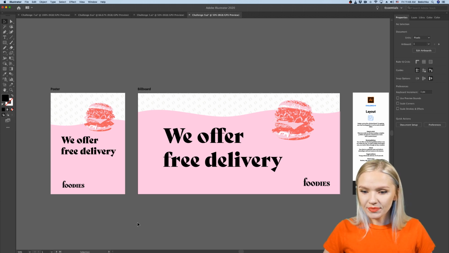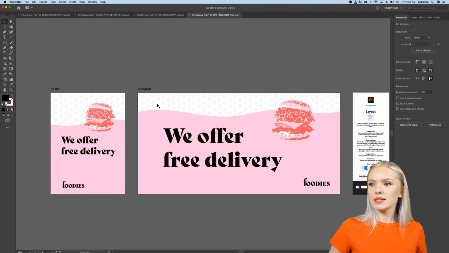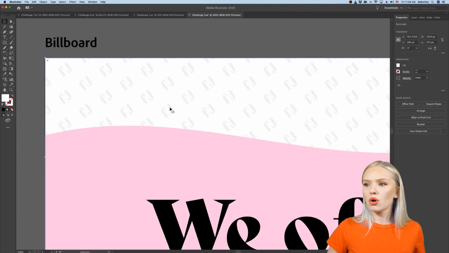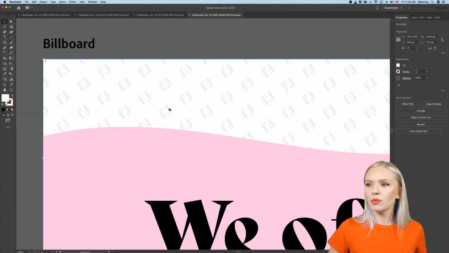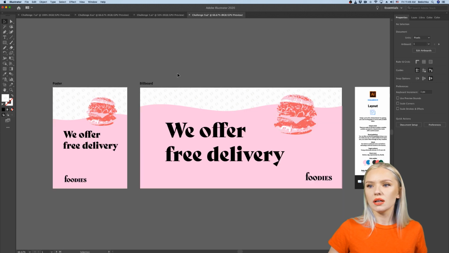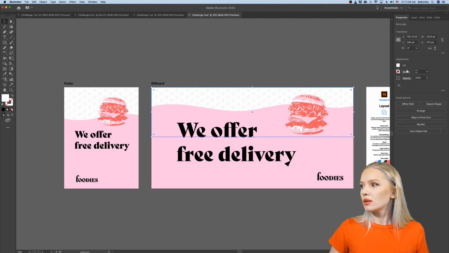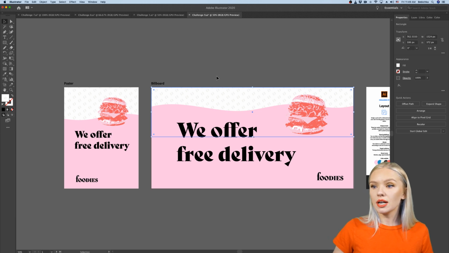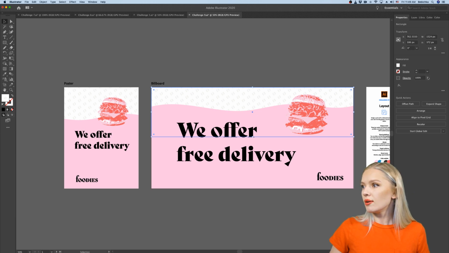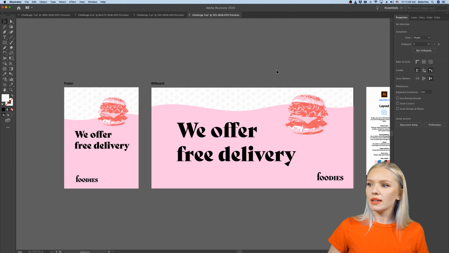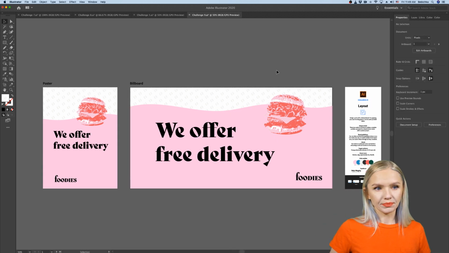Yeah, the pattern is not white, it's more like a light gray here. So when I'm putting it on white, it's very subtle. So I can recommend you guys play around with the opacity here. For example, I could also edit the pattern and make it darker or lighter. I can even decrease the opacity if I wanted to, but right now I feel like this works pretty well.